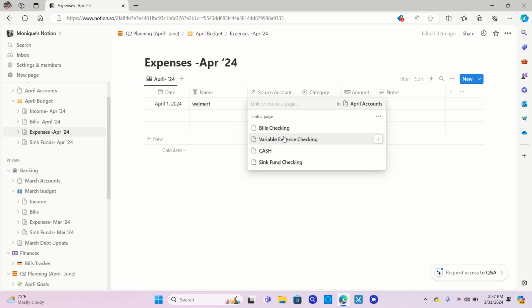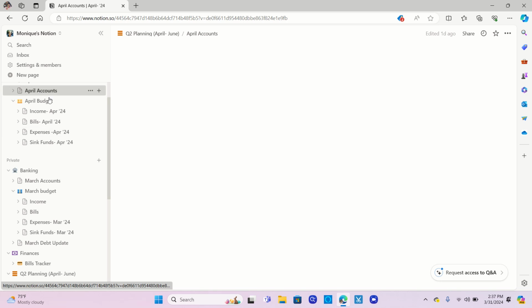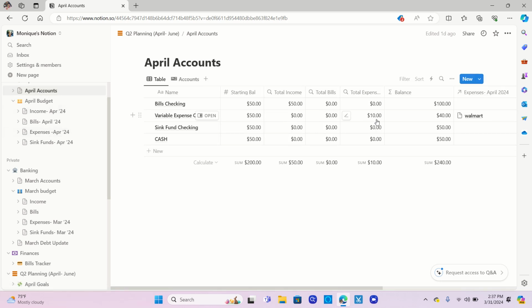If I say I spent that money out of my variable expense checking account, now Notion will automatically add that $10 expense here, subtract it from the $50 balance, and now I end up with $40 as my balance going forward. So that is how I am going to use Notion going forward.